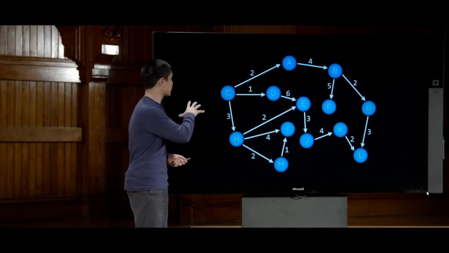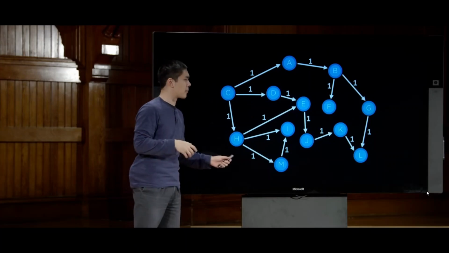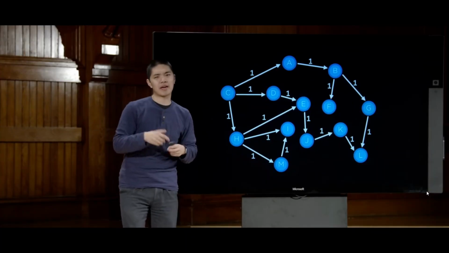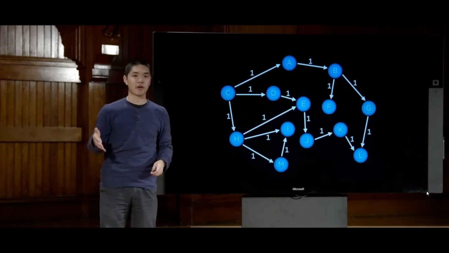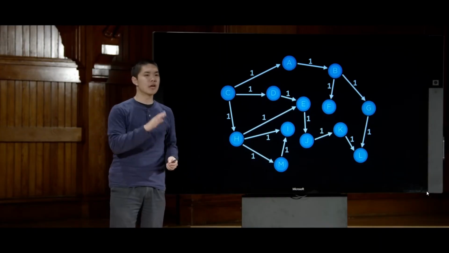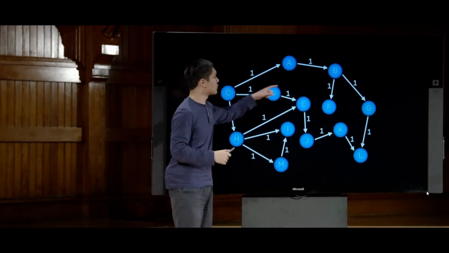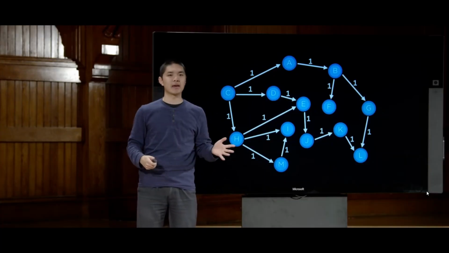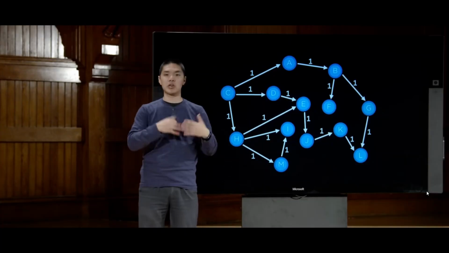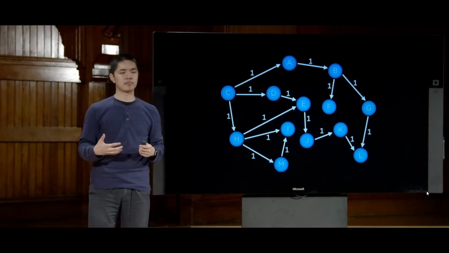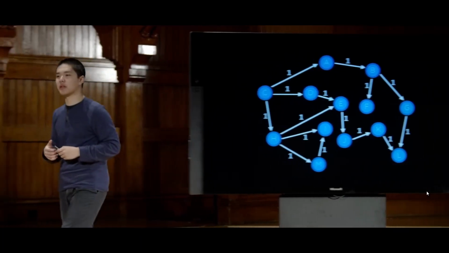In other problems, we can simplify the diagram and just assume that the cost of any particular action is the same. And this is probably the case in something like the 15 puzzle, for example, where it doesn't really make a difference whether I'm moving right or moving left. The only thing that matters is the total number of steps that I have to take to get from point A to point B, and each of those steps is of equal cost. We can just assume it's of some constant cost like 1. And so this now forms the basis for what we might consider to be a search problem.